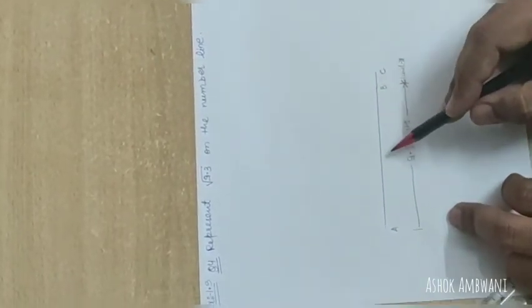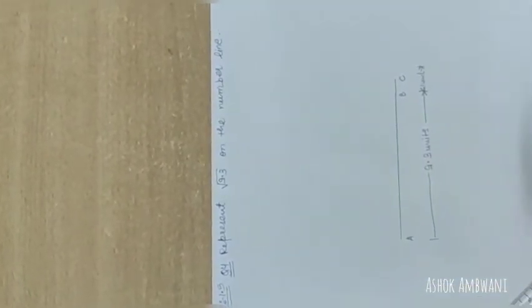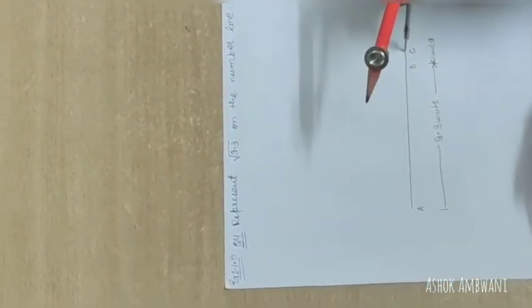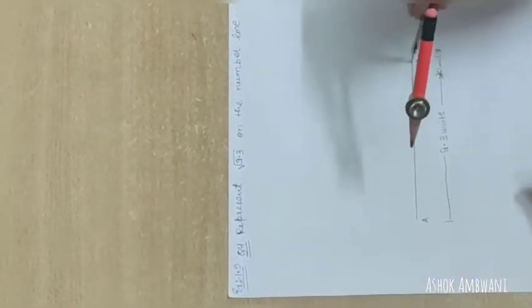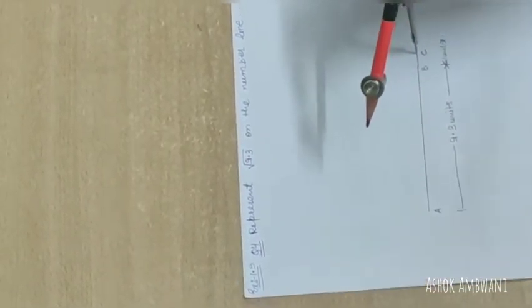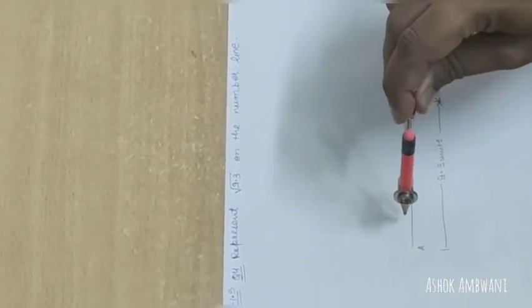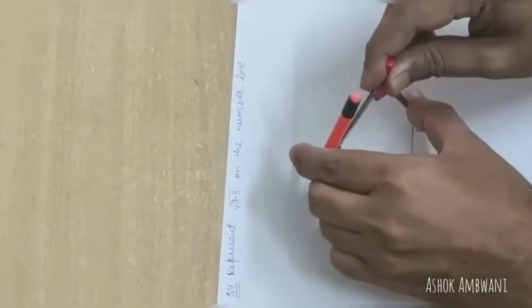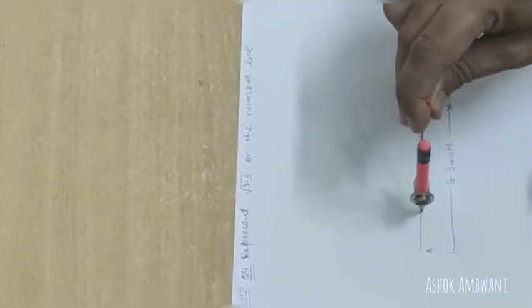For drawing a semicircle, we need to get the center of this line segment. So for getting the center, we need to get the midpoint of this line segment. Okay, so for getting the midpoint, we need to construct the perpendicular bisector of this line segment. For constructing the perpendicular bisector, we take A as the center with the help of a compass, and radius more than half AC. Radius more than half AC is set.